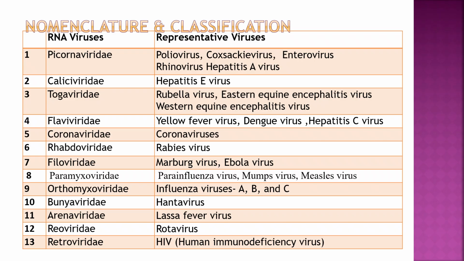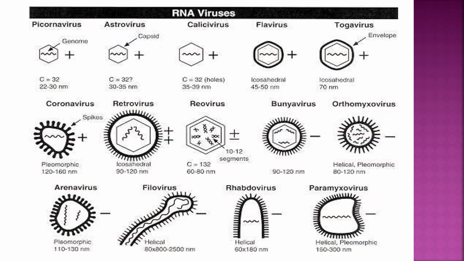Filoviridae: Marburg and Ebola virus. Paramyxoviridae: parainfluenza virus, mumps virus, measles virus. Orthomyxoviridae: influenza viruses A, B, C. Bunyaviridae: hantavirus. Arenaviridae: Lassa fever virus. Reoviridae: rotavirus. Retroviridae: HIV, human immunodeficiency virus. These are RNA viruses.